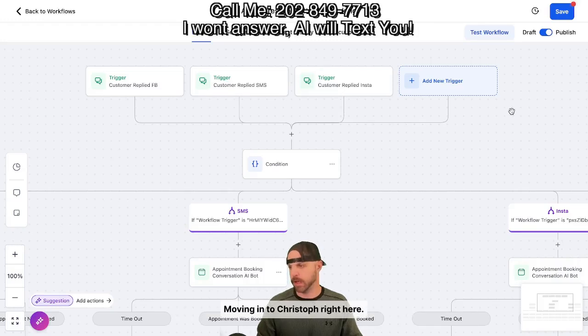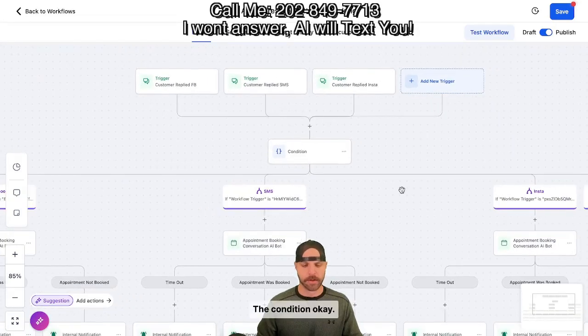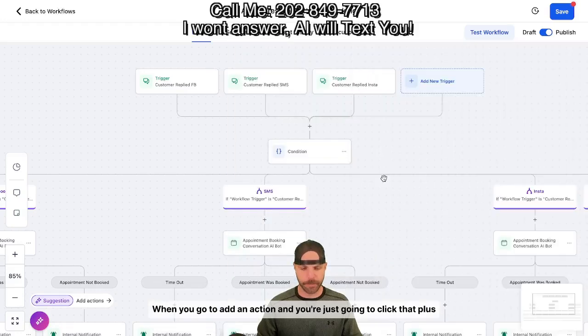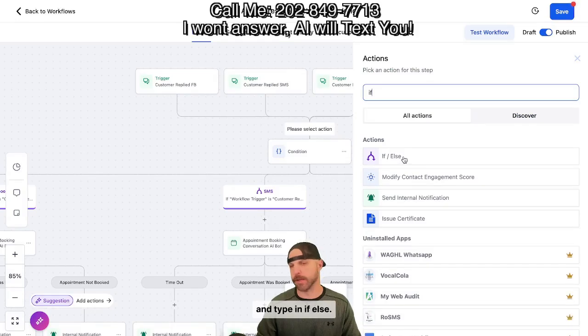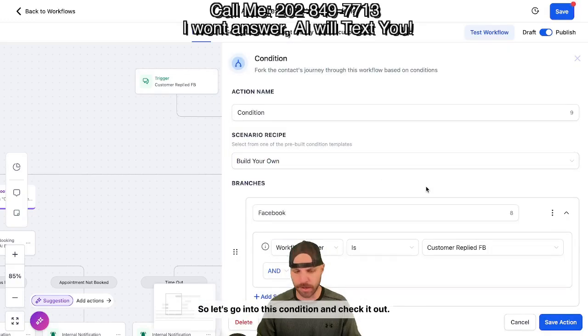Moving on to the condition. Okay, we want to put in a condition here. When you go to add an action in, you're just going to click that plus and type in if else. That is the action you are going to be looking for. Okay, easy money. So let's go into this condition and check it out.